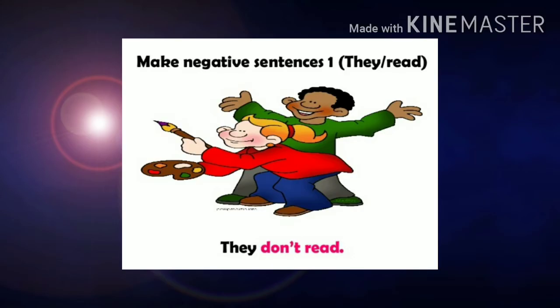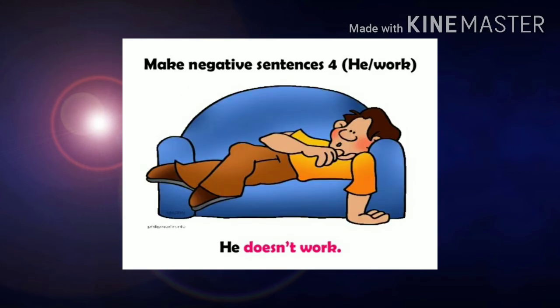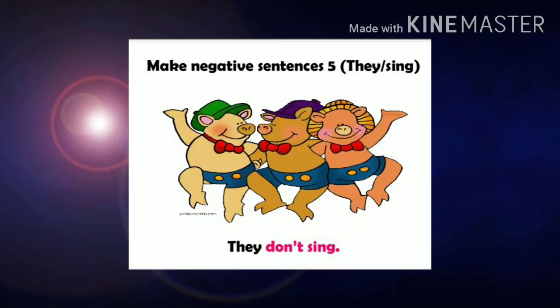Examples: they don't read. They do not read, its contracted form is they don't read. She doesn't love him. He doesn't work. He does not work. He doesn't work. He doesn't drive. They don't sing.